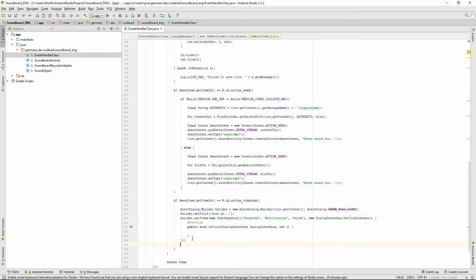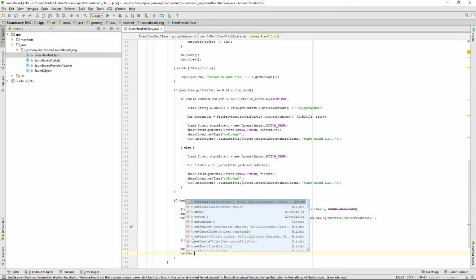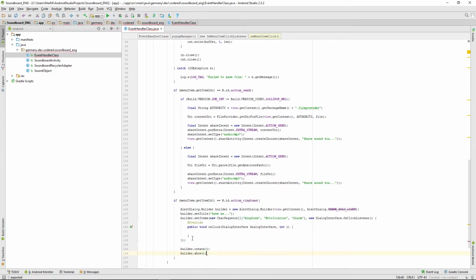First, I want to create the alert dialog and semicolon, and show it. So it will be displayed, right? And well, then we want a switch statement on, well, the int here. I'm naming it which.